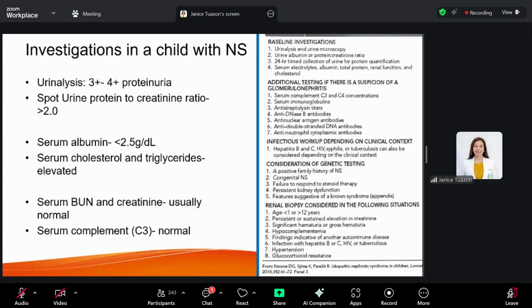So in children 10 years and above who show extrarenal signs, further investigation should be done, again to rule out secondary causes of nephrotic syndrome. So this was the newly added diagnostics or approach to proteinuria in the 22nd edition. So basically, it just mentions that you have to do this step by step. The basic investigation should be done to confirm the nephrotic syndrome, and the additional testing may only be done if you see other signs and symptoms other than your nephrotic syndrome.